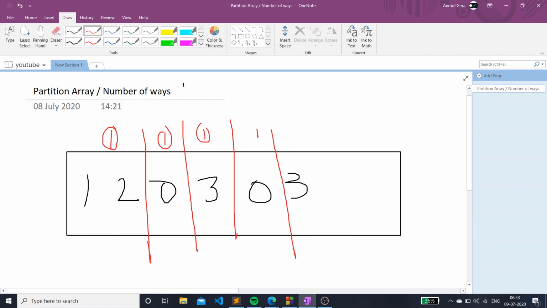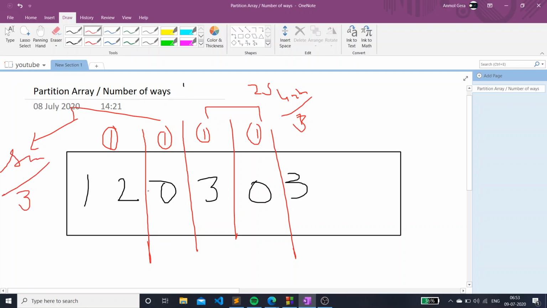This is 1, this is 1, this is 2 sum by 3, and this is sum by 3. Okay, so how many combinations we have here? In this we should have 4 combinations. We can cross check, but we should have 4, because my approach was just to calculate how many times we have sum by 3 and add that particular number to each time we are getting 2 sum by 3.